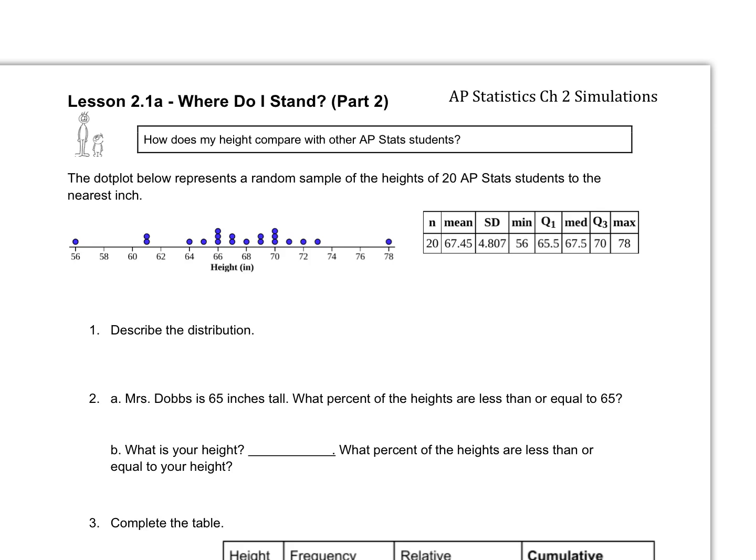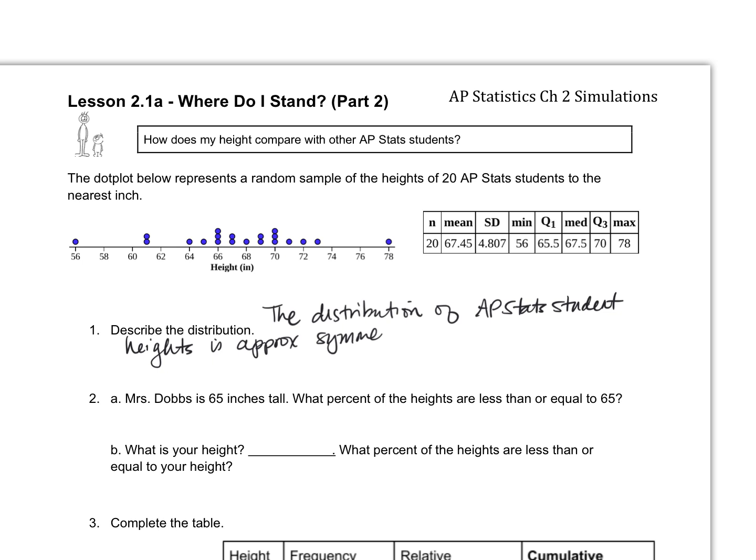A dot plot below represents a random sample of heights of 20 AP Stats students to the nearest inch. There it is, and there's summary statistics. Describe the distribution. All right, what shape would you give this? The distribution of AP Stats student height. So y'all gonna have to write fast. It's approximately symmetric.